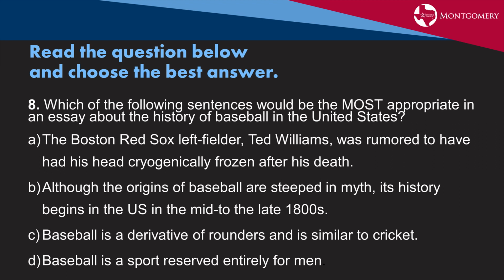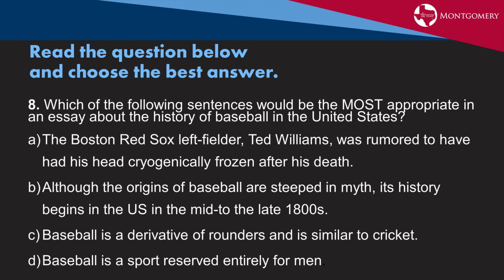B. Although the origins of baseball are steeped in myth, its history begins in the U.S. in the mid to late 1800s. C. Baseball is a derivative of rounders and similar to cricket. Or D. Baseball is a sport reserved entirely for men. So let's look at our question again. Which of the following sentences would be the most appropriate in an essay about the history of baseball in the United States? So we're going to be looking specifically for history about baseball in the United States.